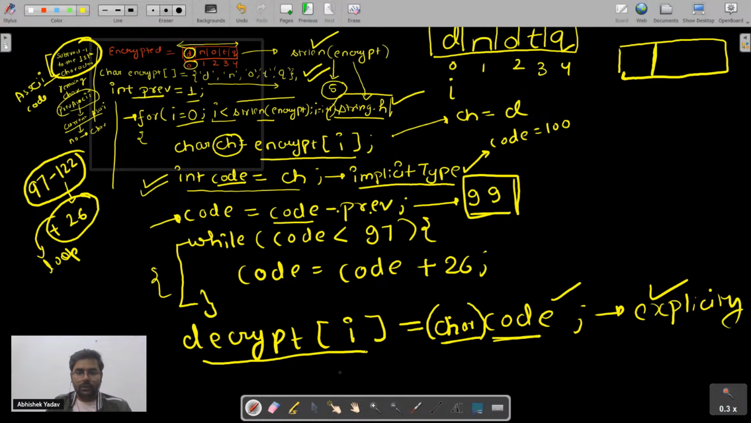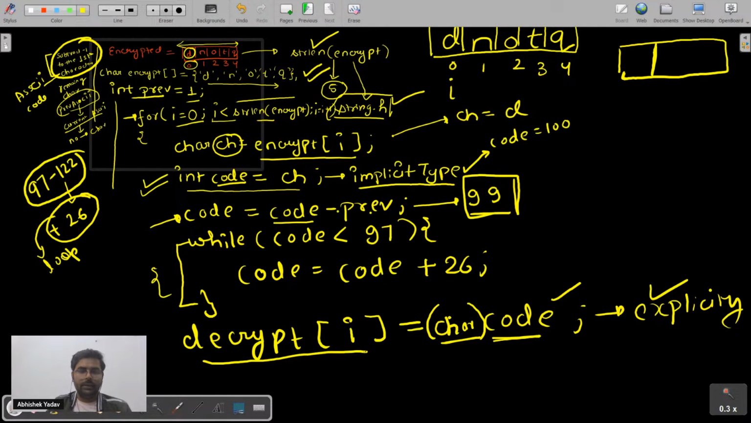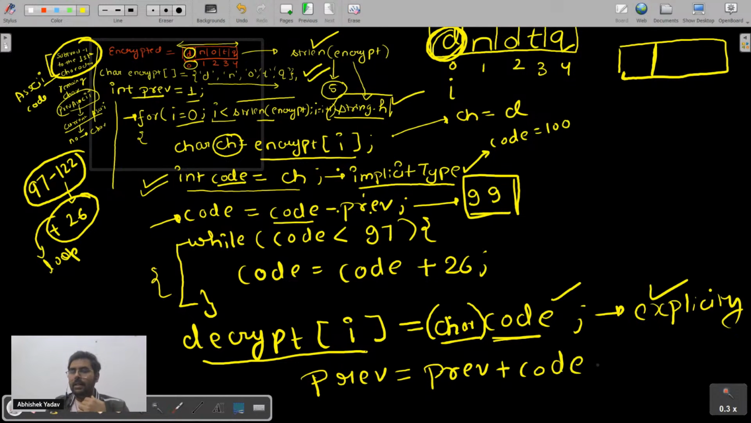Now what do I have to do? I have to update the previous value now. My previous value at this line is 1, correct? Now I want to make the previous value the ASCII code of D, right? So I will write previous is equal to previous plus code here, and I am done with this part.